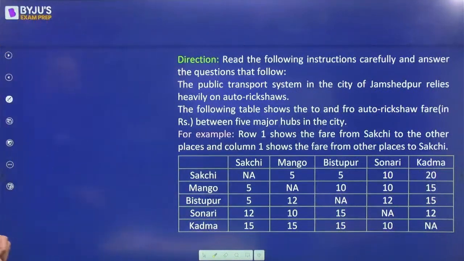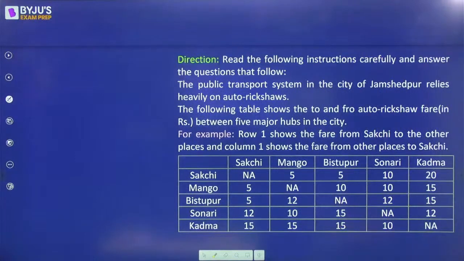So it says that the public transport system in the city of Jamshedpur relies heavily on auto rickshaws. The following table shows the to and fro auto rickshaw fare in rupees between 5 major hubs in the city. For example, row 1 shows the fare from Sakchi to other places and column 1 shows the fare from other places to Sakchi.